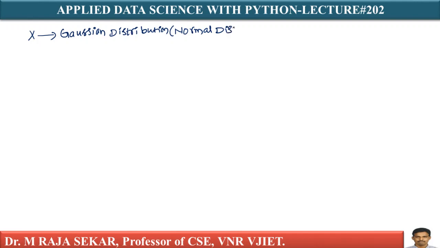We have spent a lot of time on this distribution in previous classes, as it is the father of all the distributions. Let me assume I have a random variable x which follows Gaussian distribution or normal distribution.